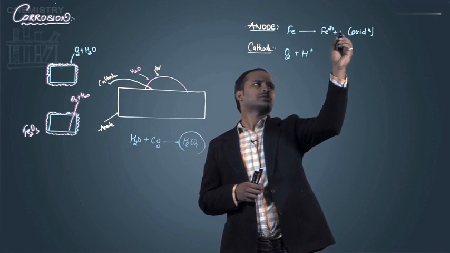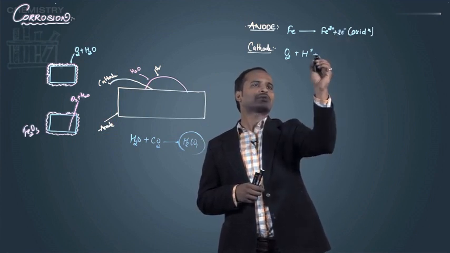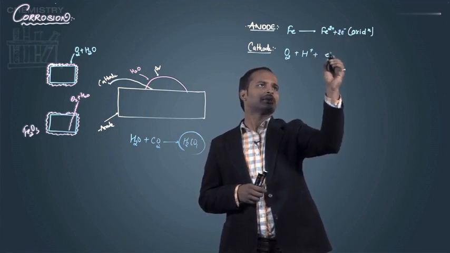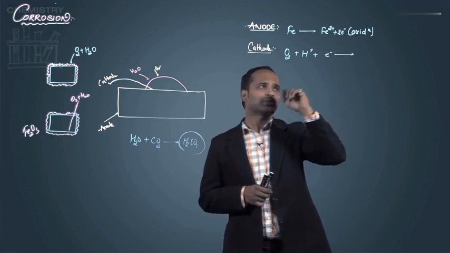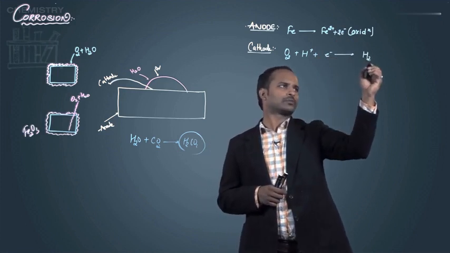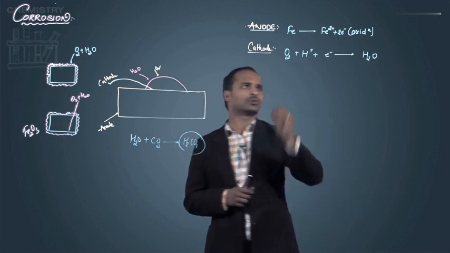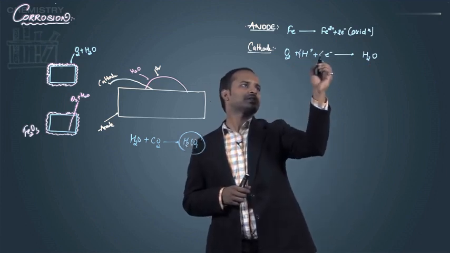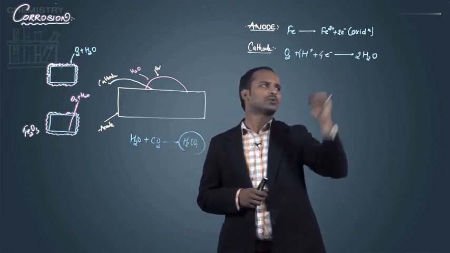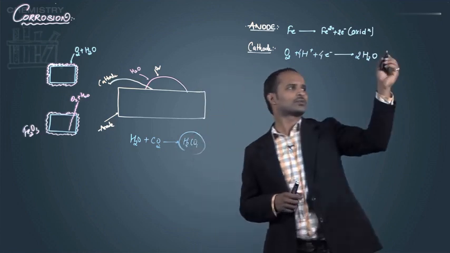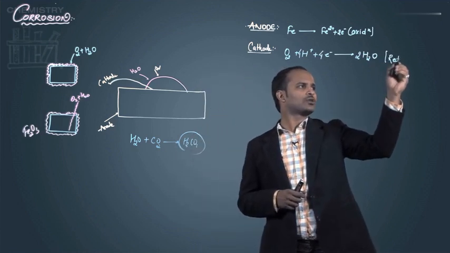Here the Fe has lost 2 electrons, so those 2 electrons are gained and it produces H2O. So O2 in the presence of 4H+ ion gains 4 electrons and produces 2H2O. That is reduction, gain of electrons.